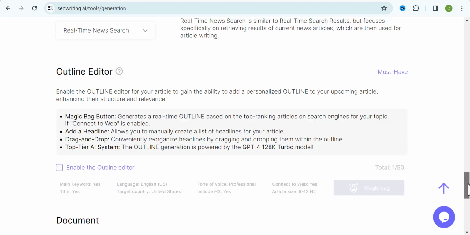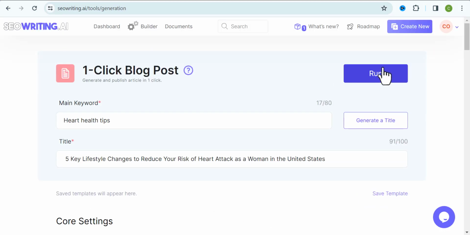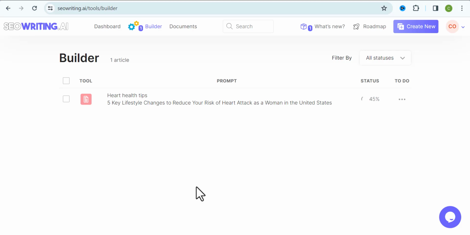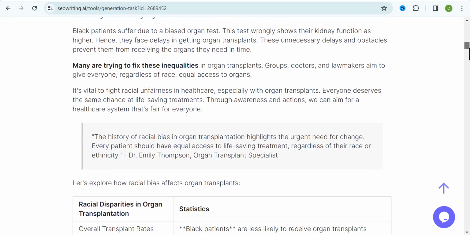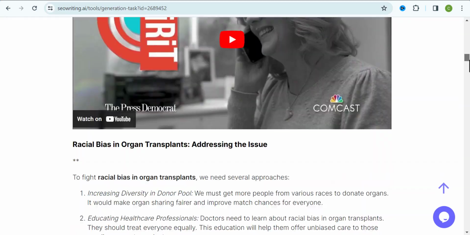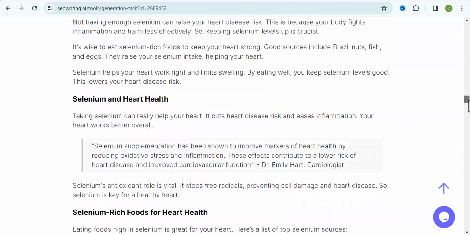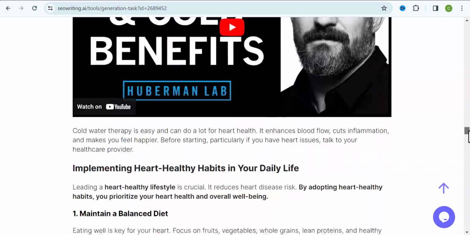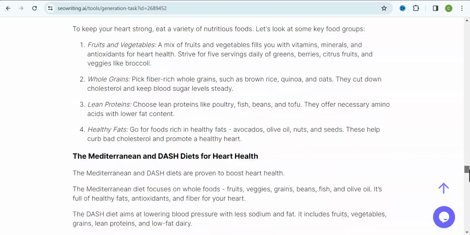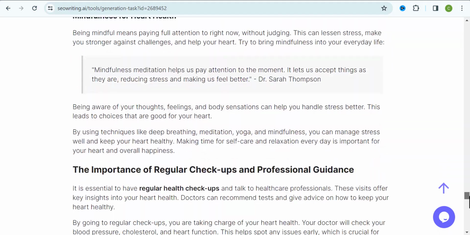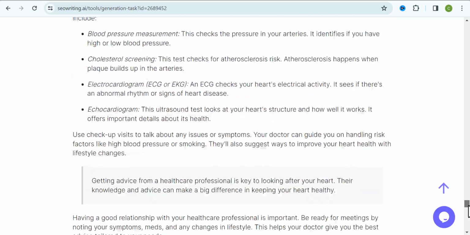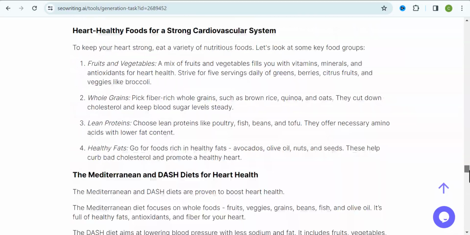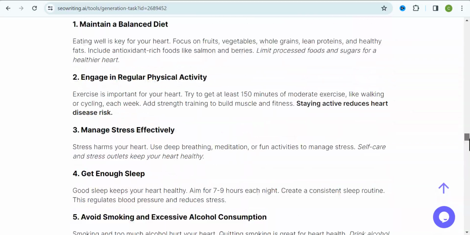All right, so I'm going to go back to the top, and I'm going to click on run, and SEO Writing.ai will generate my blog post in minutes, saving me hours of work. Now you can see what this looks like. We have a good looking blog post, and you can see everything just fits well, the images, the videos. This can really be a good way for you to create your blog post in minutes without stress and saving you time.